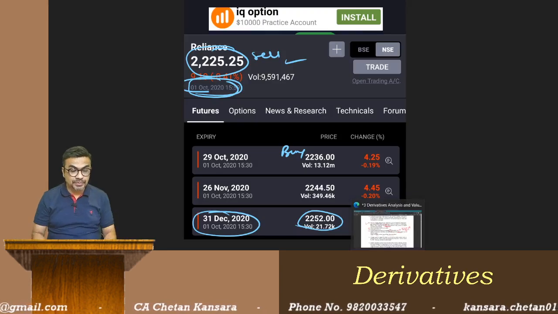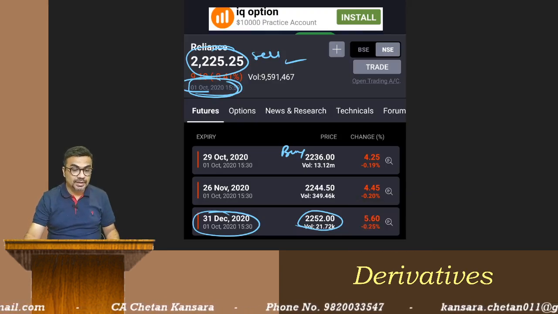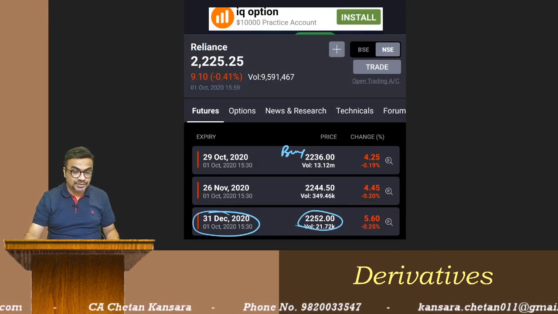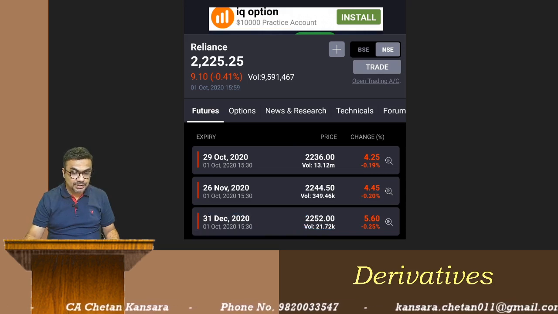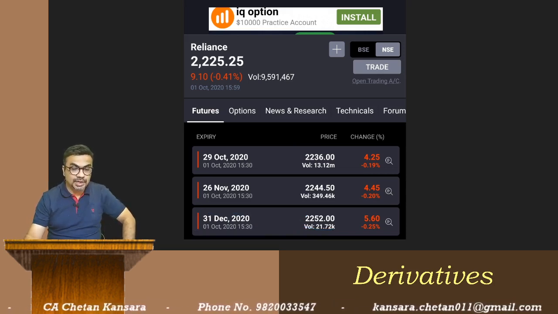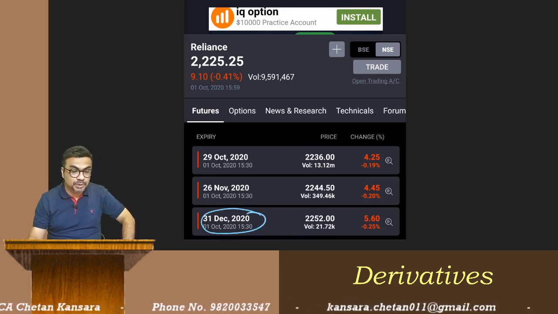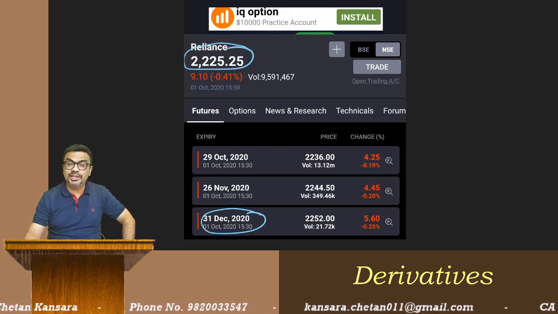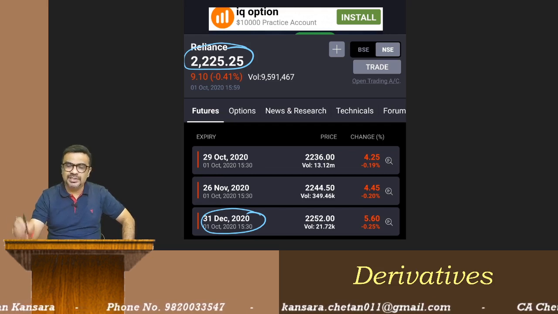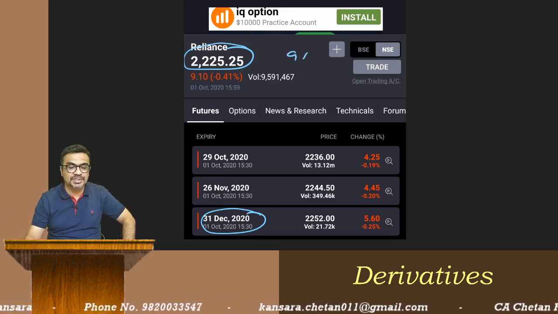Yes, you can do. For example, for any share, like for Reliance, you calculate, say for example, you want to do arbitrage for this 3 months. Chalo, you want to do this. What is the spot price? This is the spot price. What is the interest rate going in the market? Take the interest rate which is going, say it is 9%, suppose.